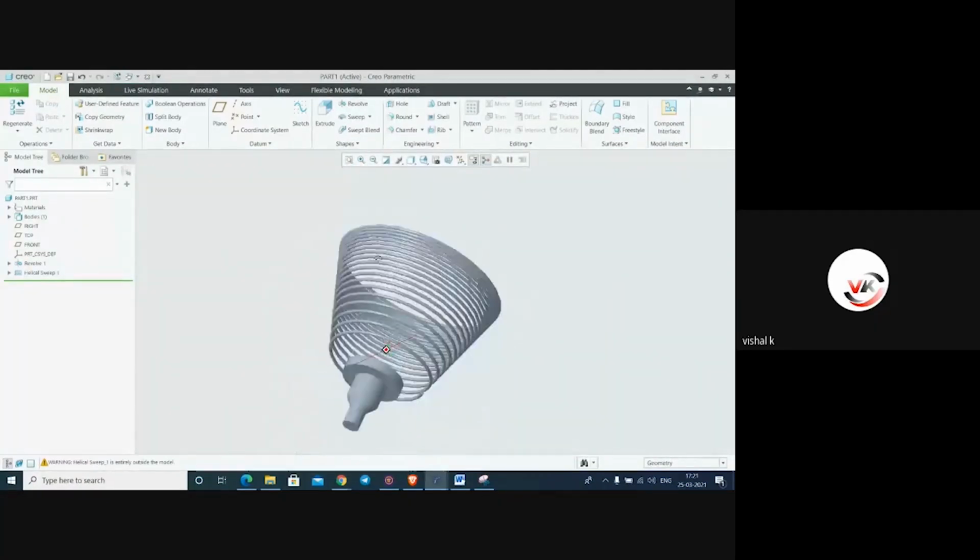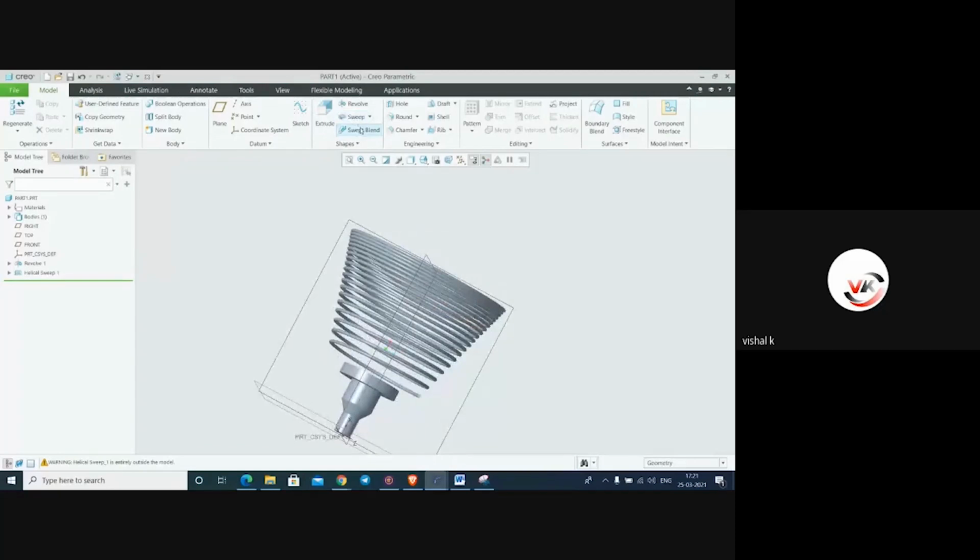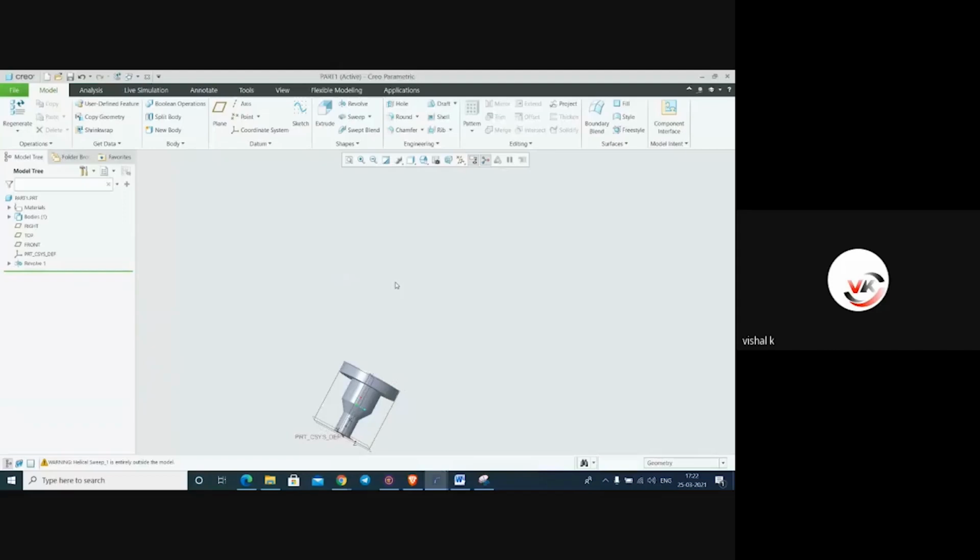This is the sweep. And another is swept blend. Swept blend, number of profiles. Suppose circle, rectangle, ellipse. But the main thing is the number of corners we have to maintain, up to the ending profile. So I'll delete this spring. Again here. Make it normal.